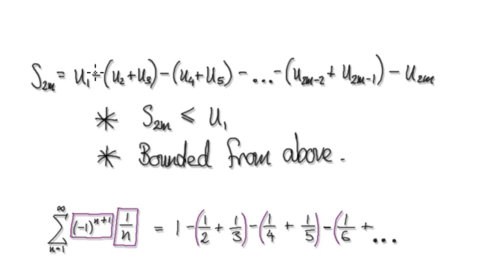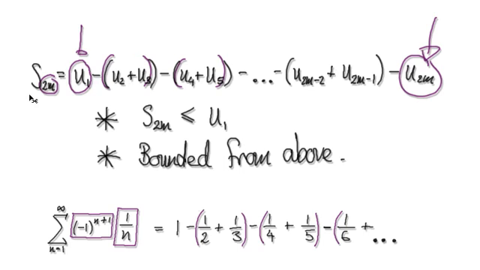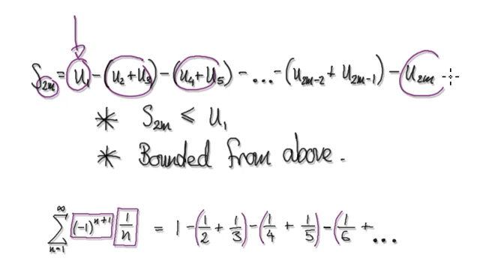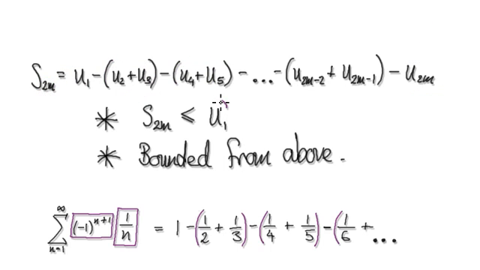And then visualizing it the other way, looking at an even number of terms, you have your first term here, and then you pair up everything else, and right at the end you're going to get a loner here, because you're looking at an even number of terms. Your first one is single here, and then everything else gets paired up, so your very last one will be on its own. So you start off with your initial amount, you take away a positive amount, and then you take away another positive amount, and then you keep on taking away.